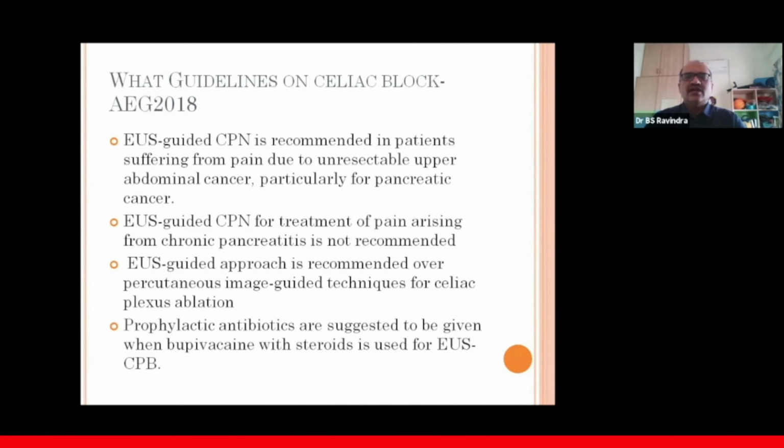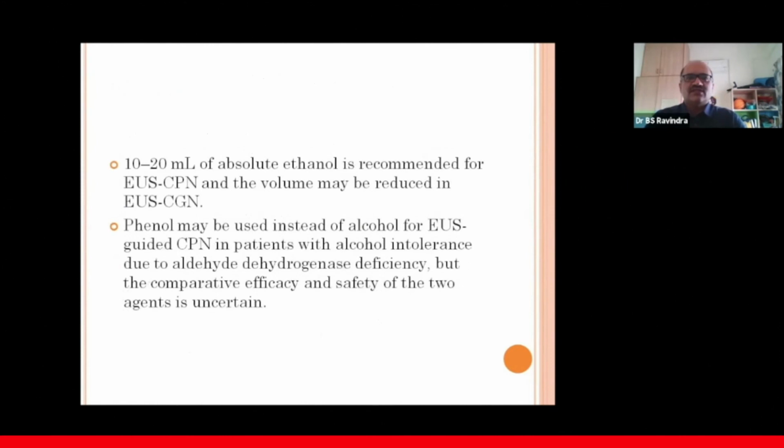At least 2 of the guidelines say that CPN for chronic pancreatitis is more of a placebo. And the EUS guided approach is recommended over percutaneous or image guided, meaning an anesthetist doing a celiac plexus block or a CT guided block. EUS is always better. And we should always use prophylactic antibiotics whenever we are giving steroids and bupivacaine for EUS celiac plexus block. But once we are no more using the chronic pancreatitis indication for celiac plexus block, I think this doesn't make much of a change.